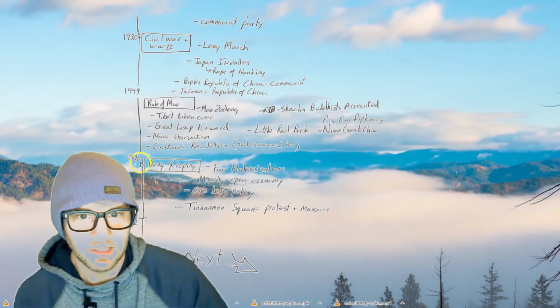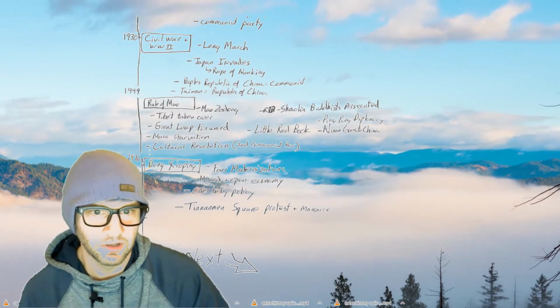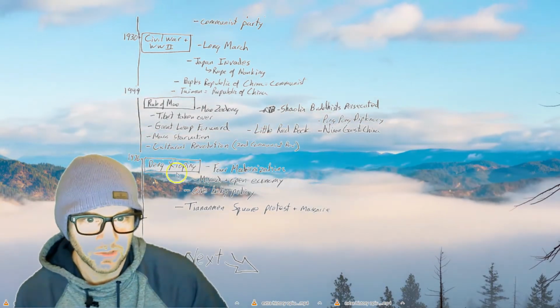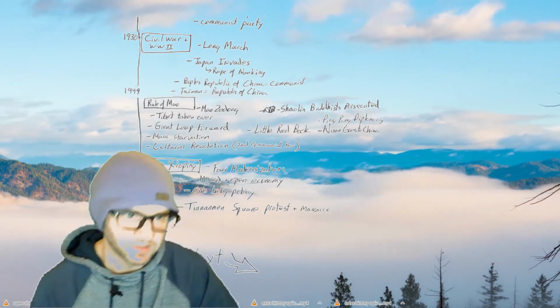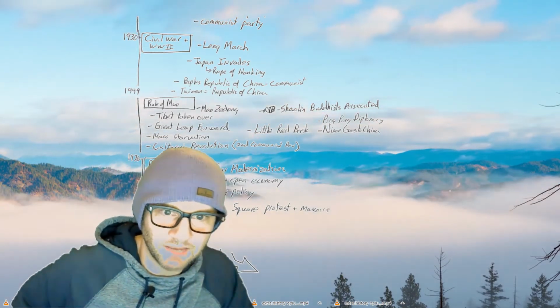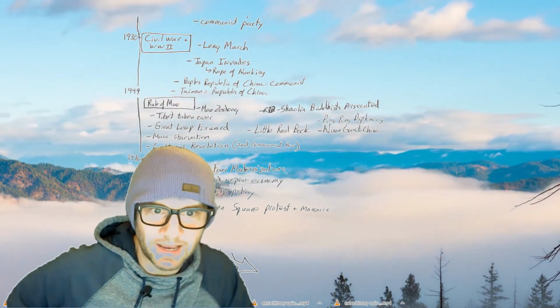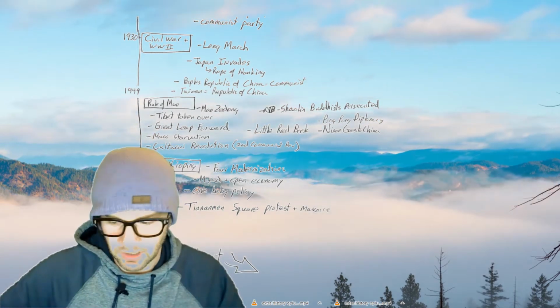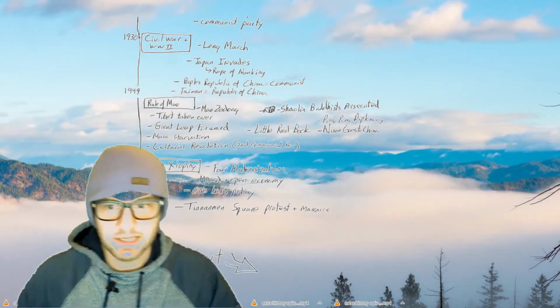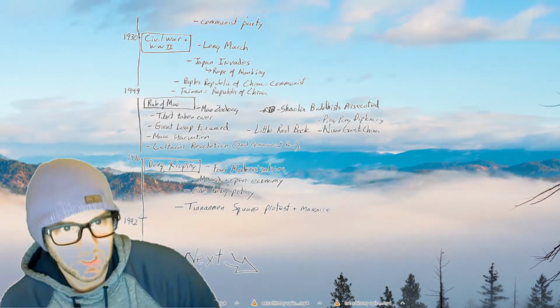Mao dies in 1976, and within a couple years, Deng Xiaoping, spelled incorrectly, Deng Xiaoping, is the new communist president. He is not an absolute ruler such as Mao, but he does have a lot of power and a lot of support, and he changes over the economy of China.